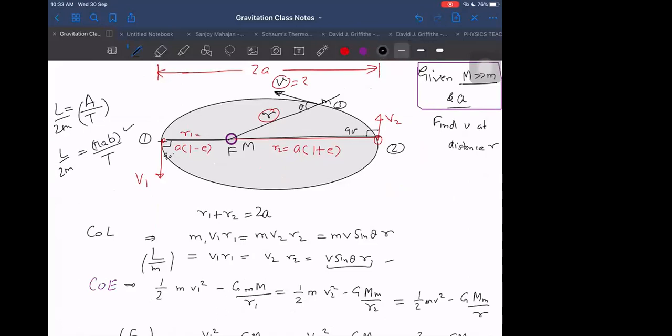If you don't know the area of an ellipse, we can prove it by taking this circle and stretching it. Then we get the area of the ellipse as pi AB. So once we know the area of the ellipse is pi AB, upon time period, that will be equal to L by 2m. So I'm using the term L by m. L by m is actually equal to 2 pi AB by time period. We can replace it in terms of time period also.